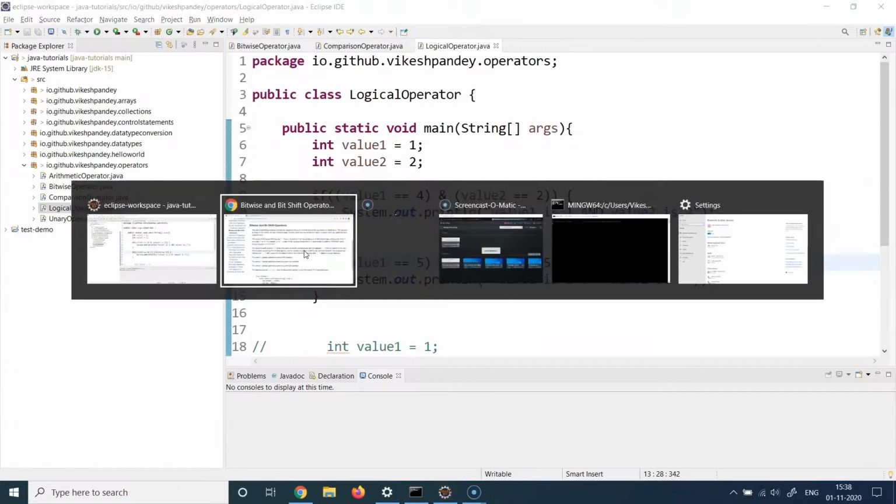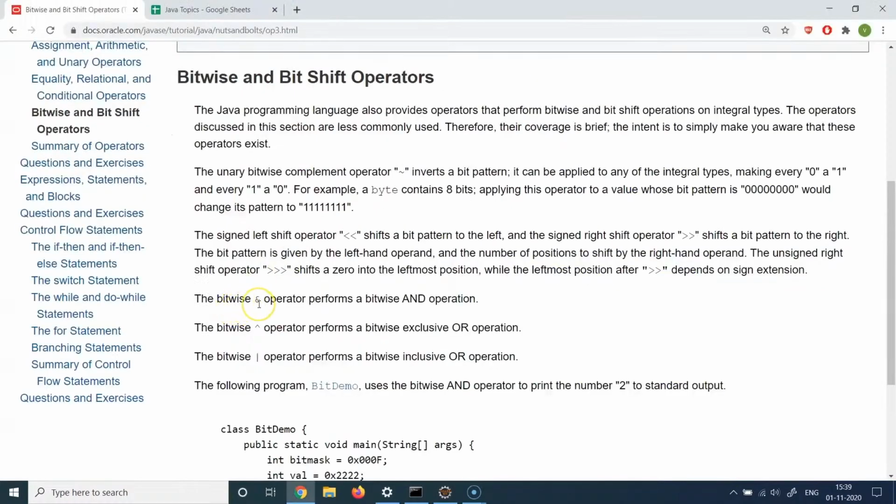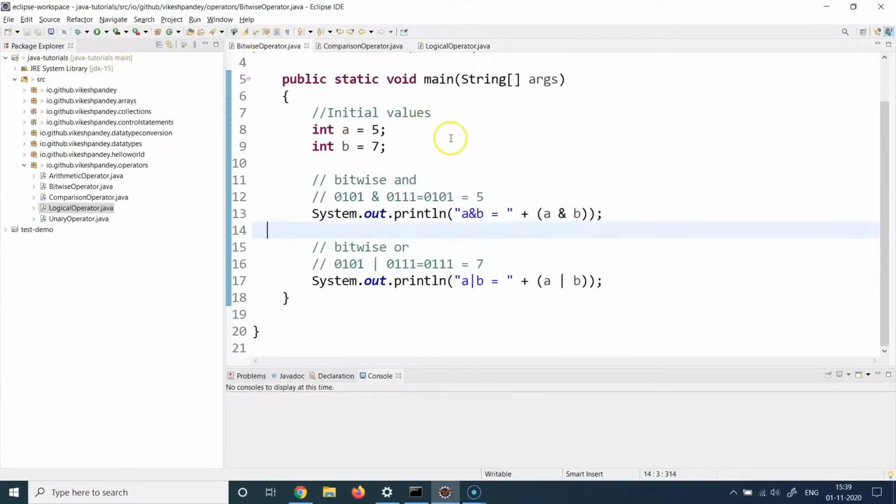That's why you see the single ampersand being used for bitwise, just to explain why it is used and how it is used. For XOR operations in bitwise, you use this caret or whatever you want to call it. And for the inclusive bitwise or operation, you're going to use a single pipe. You also use some shift operations where you shift the bits of a particular variable to either left or right. Again, these are very complex calculations. If you want to use that, please read about it. But in today's demo, what we are going to cover are the and or examples of bitwise operations.